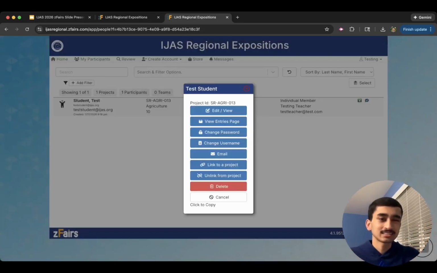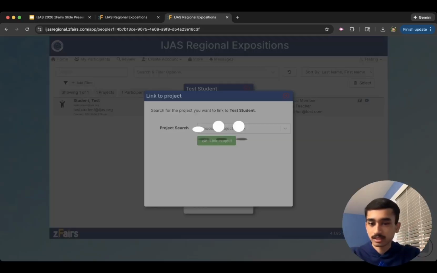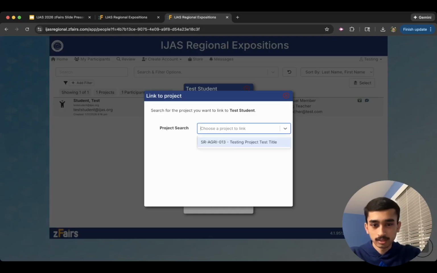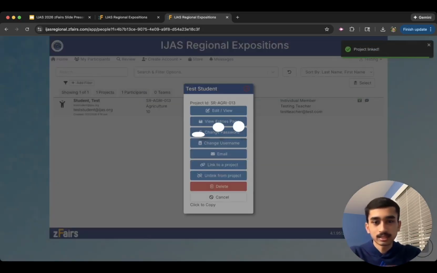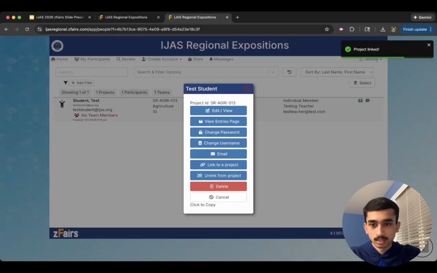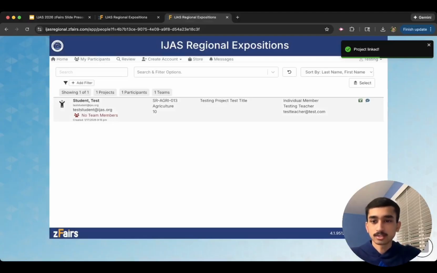But in the case that the students can't link it themselves, you can go through, you can click here, you can choose the project you want to link, and then you can link them together. As a team member, you can make them a team project.